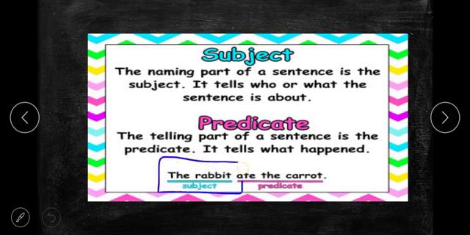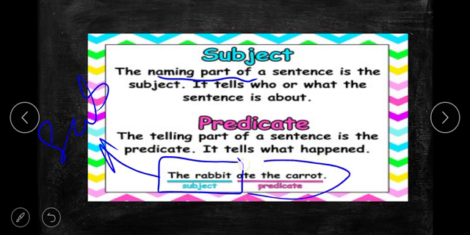The rabbit is the subject here. Why is it a subject? Because it is the naming part of a sentence, and it tells who or what the sentence is about. So the sentence is about the rabbit. So rabbit is the subject. And now what we are telling about the subject, what is he doing? Ate the carrot. Ate the carrot is the predicate here.